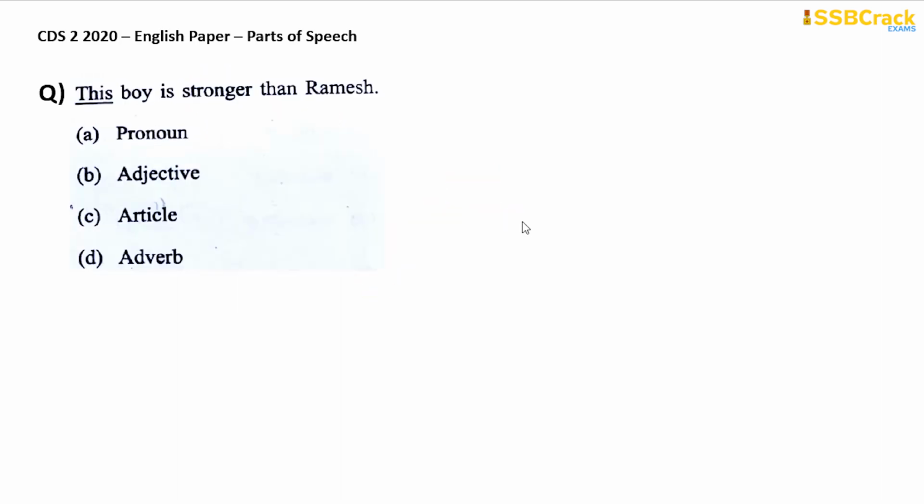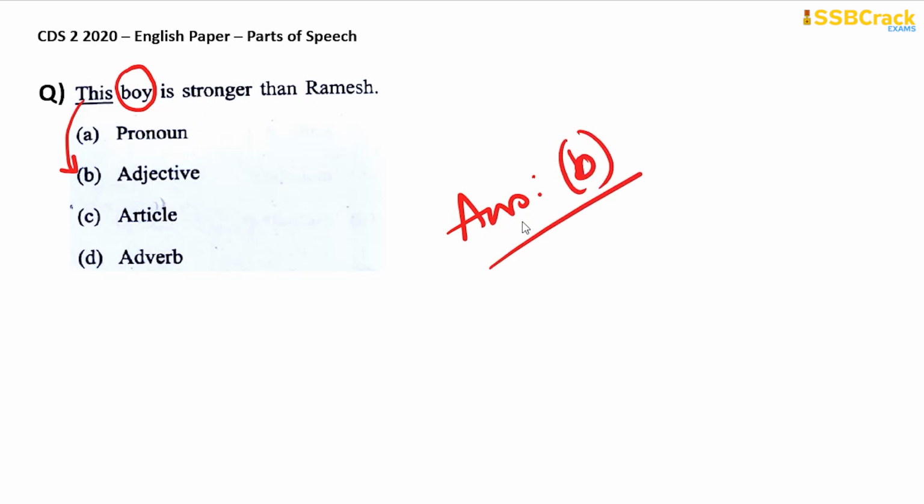The next question is, this boy is stronger than Ramesh. Okay. So this is basically an adjective here. Why? Because this is modifying the noun boy. This boy. Okay. So this is an adjective here. Therefore, your answer is option B.